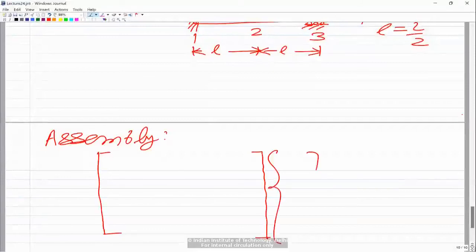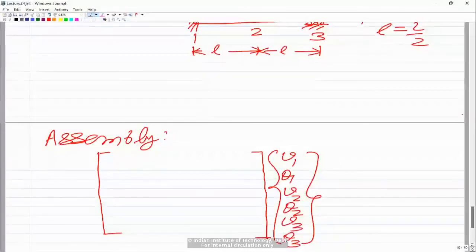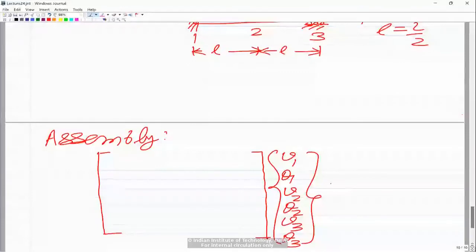V1 of element 1 is nothing but V1, theta 1 of element 1 is nothing but theta 1, and at the center node, V2 of element 1 is equal to V1 of element 2, and theta 2 of element 1 is equal to theta 1 of element 2. We are calling those V2 and theta 2, and then the third node is V3 and theta 3.